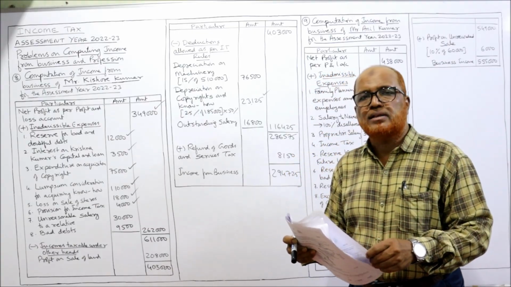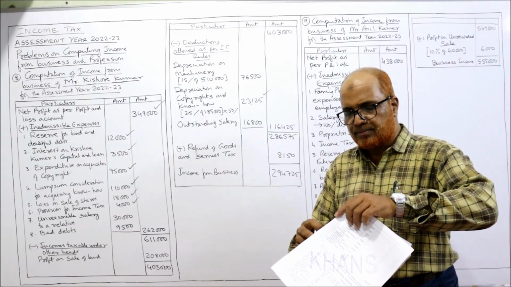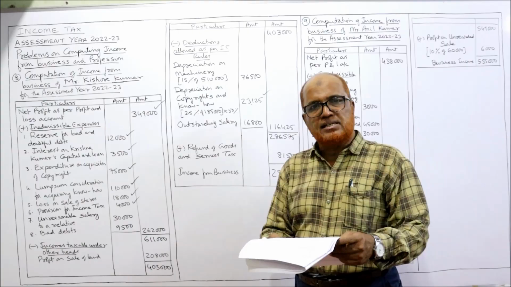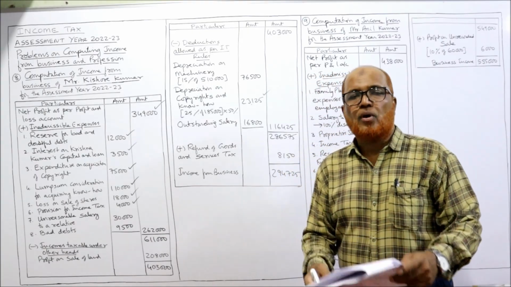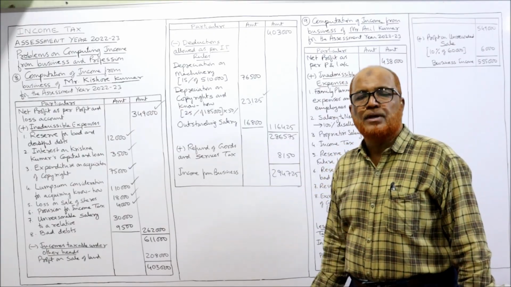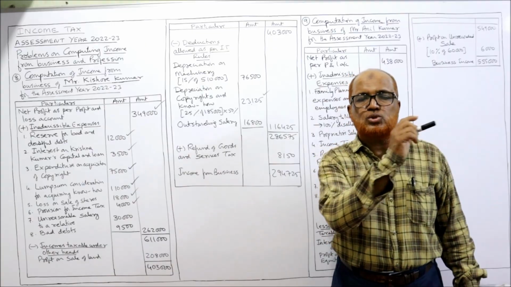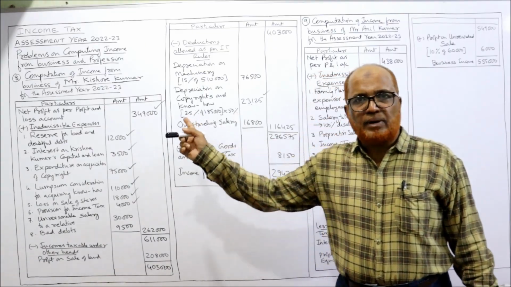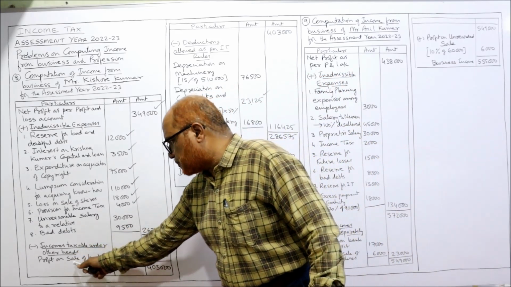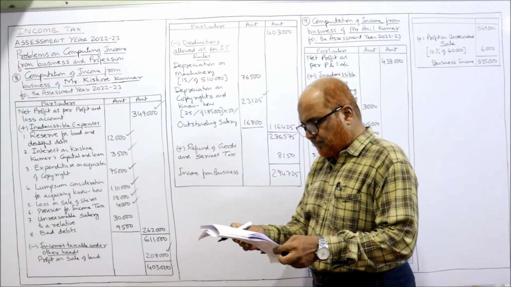Now credit side, you can see which are the items which are not business income that we deduct. Here gross profit is given, sundry receipt, that's a business income. Profit on sale of land, this is not a business income. This profit on sale of land is taxable under income from other sources. It is not taxable as a business income, so we deduct. Here income is taxable under other heads. Profit on sale of land 2,08,000 that we have deducted.